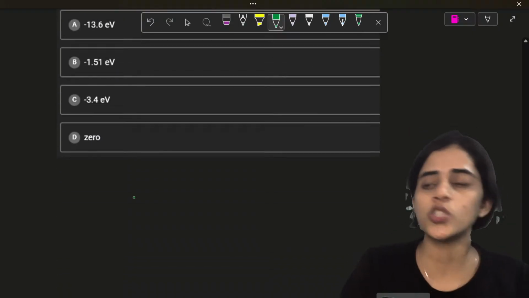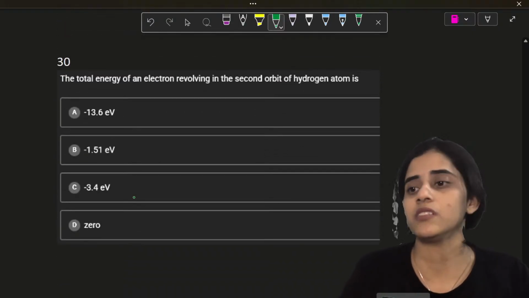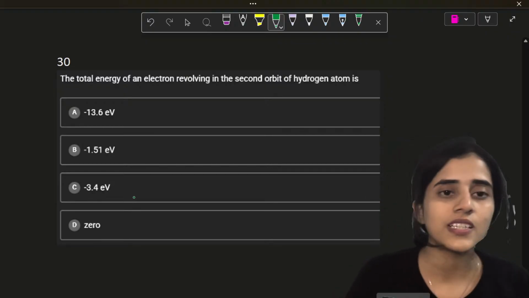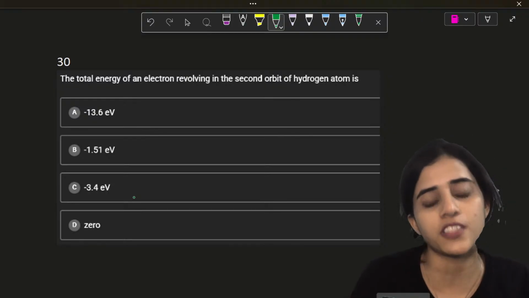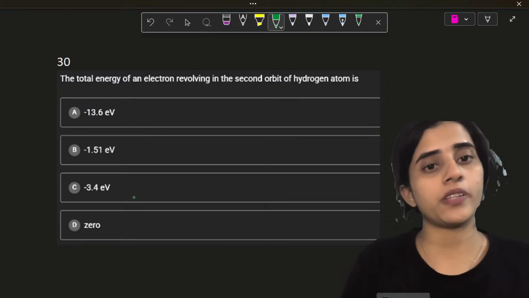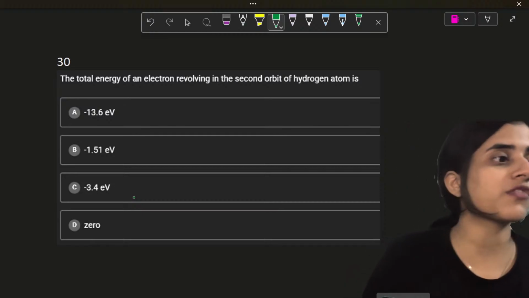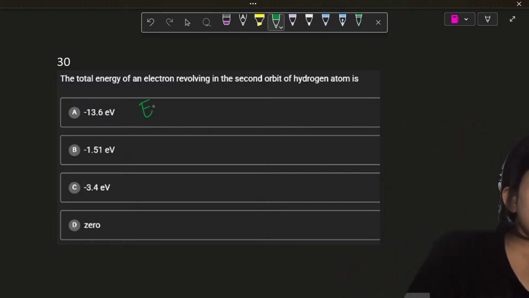Okay, students, good. If you're still with me, good job. Let's look at the next question. The total energy of a revolving electron in the second orbit of hydrogen is. Important information, second orbit. Let's take the main formula.